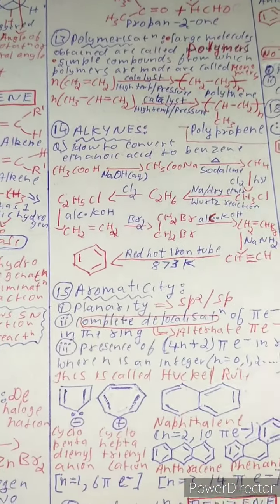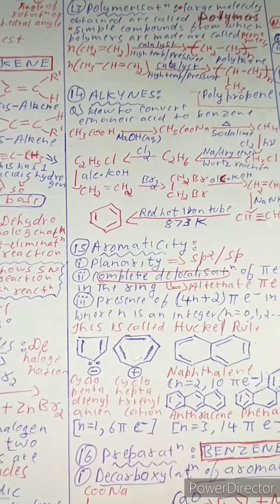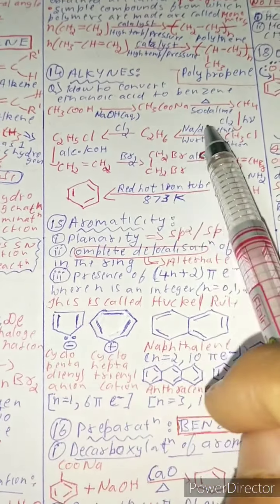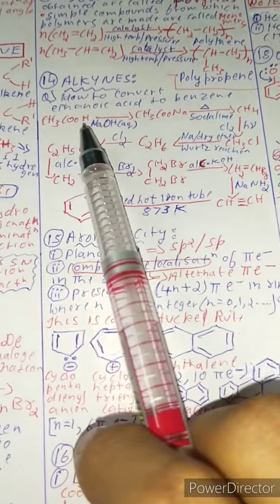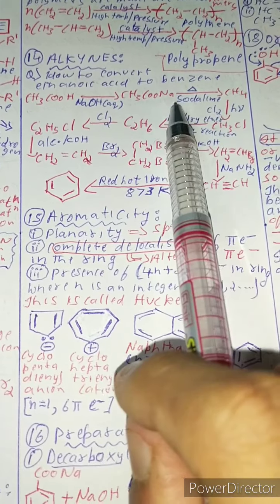Now alkynes, last but one. How to convert ethanoic acid to benzene? See, these are all the reactions, but you need not mark that, just understand. I just connected all the reactions. This is CH3COOH in the presence of NaOH gives CH3COONa.